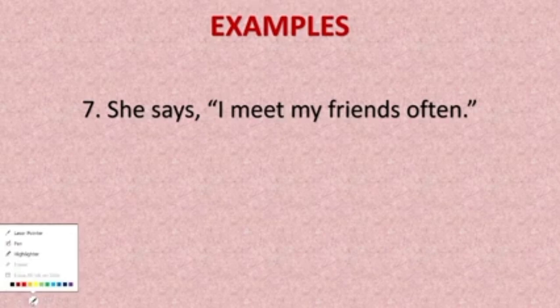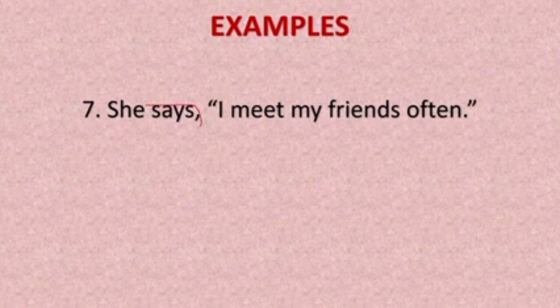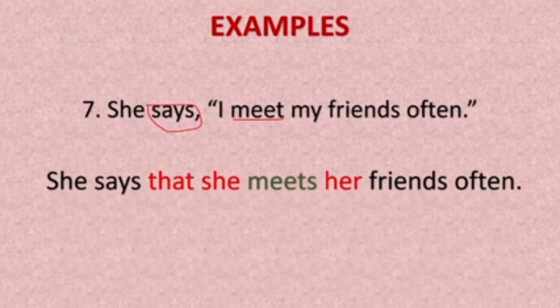So when the reporting verb is in present tense, you need not change the tense. Observe this: it says, when the reporting verb is in present tense, you need not change it. So here it is V1, you need not change it into V2. But other things, pronouns, are changed. You can see the answer for this: She says that she meets her friends often.